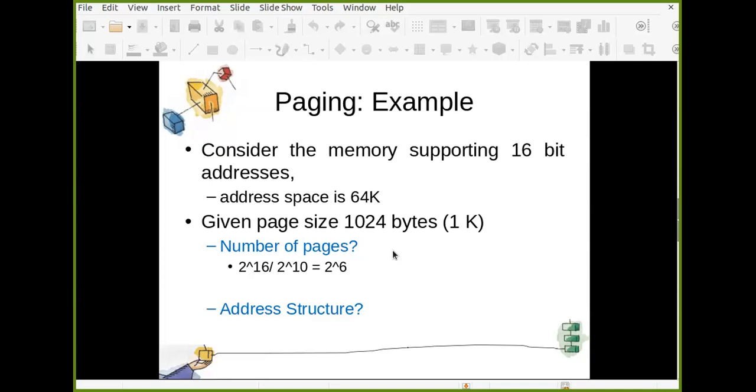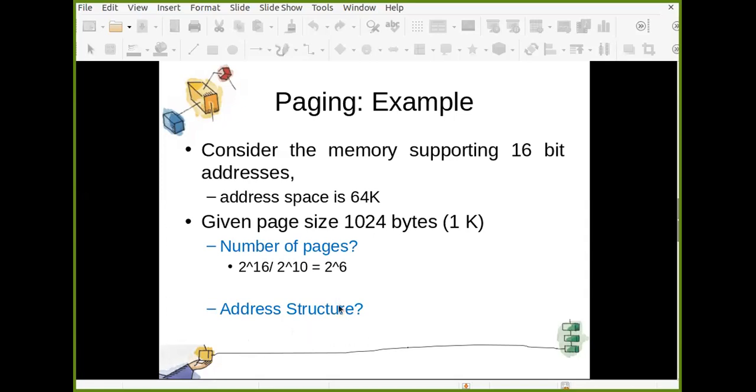So to represent 64 pages in binary, how many bits are required? 6 bits. Yes. So 6 bits represent your page number. In your address structure, the first 6 bits represent the page number.